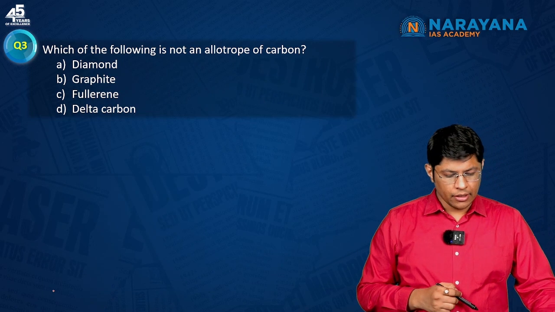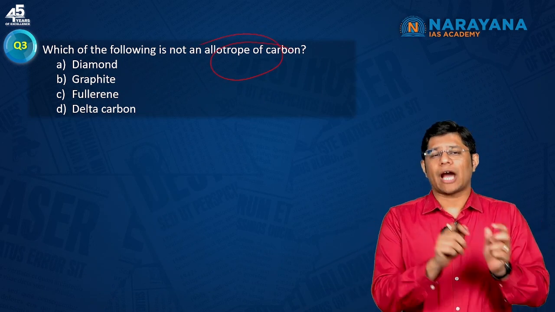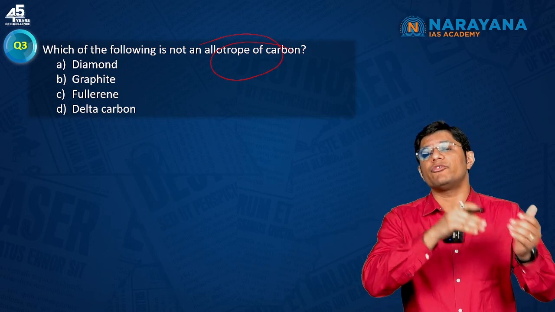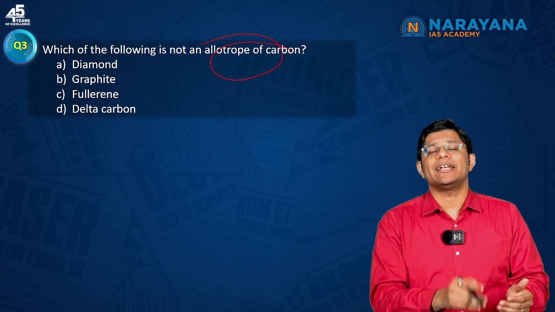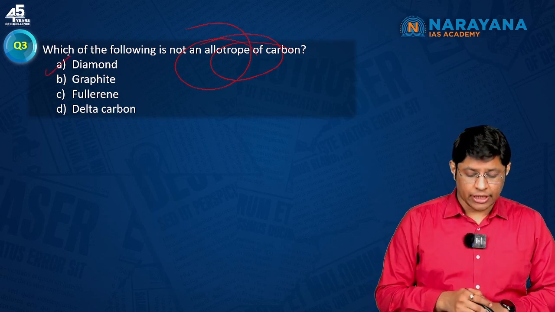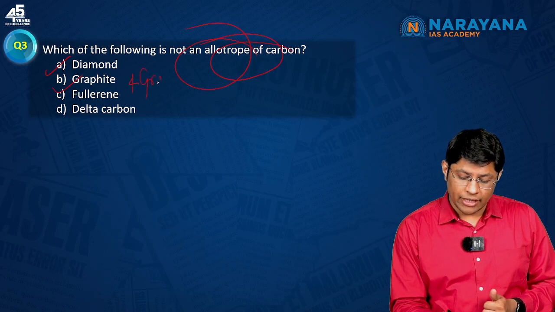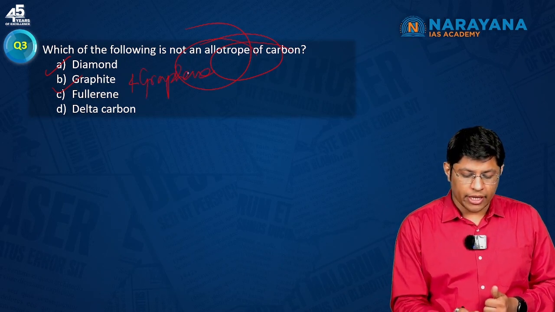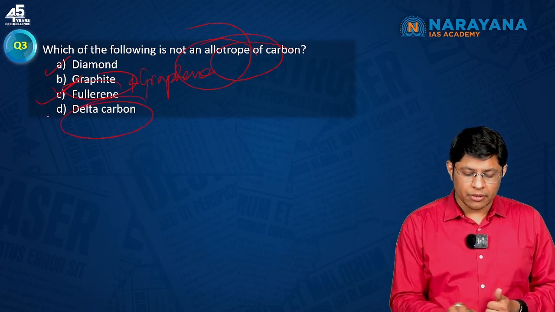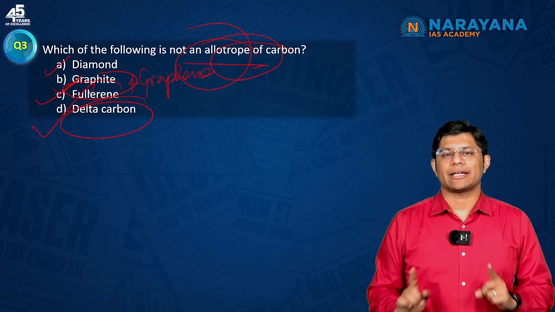Yes. Now, which of the following is not an allotrope of carbon? Now, what is an allotrope? The different physical forms of carbon are known as allotropes. Diamond is an allotrope, graphite is an allotrope, then we also have graphene and fullerene as other allotropes, and delta carbon, there's no such term. That's the reason it's not an allotrope. Option D has to be the correct answer.